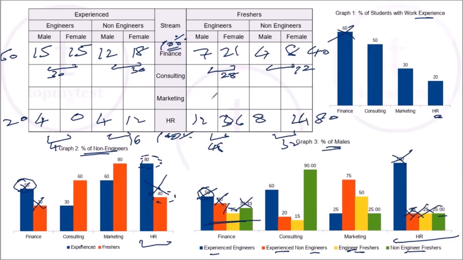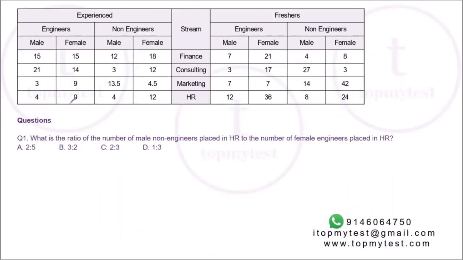It's actually easier to do it on paper. If you are patient, in about 3 to 4 minutes, you'll be able to construct this entire table. Remember, this is not the number of people. This is as a percentage, so if finance is 100%, this is the split. If consulting is 100%, this will be the split.